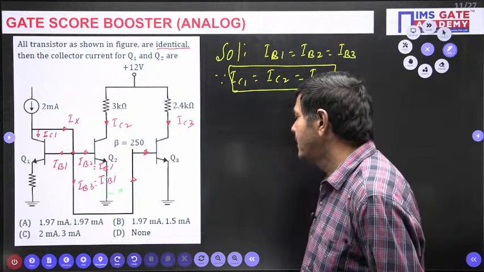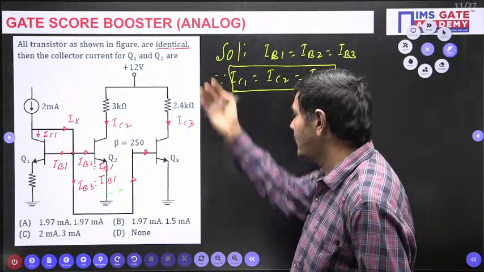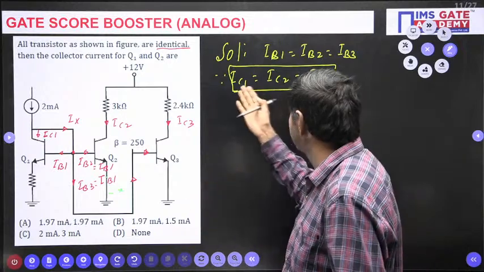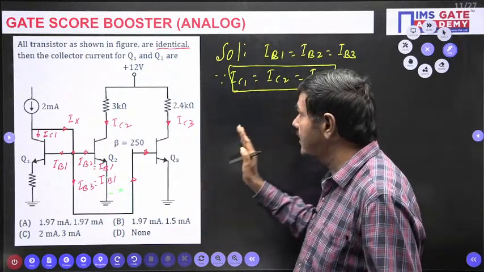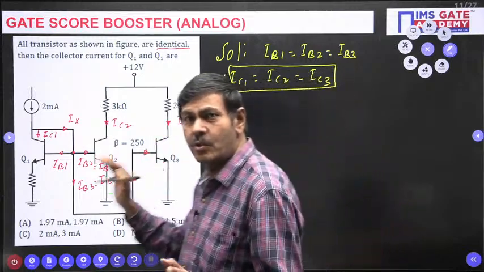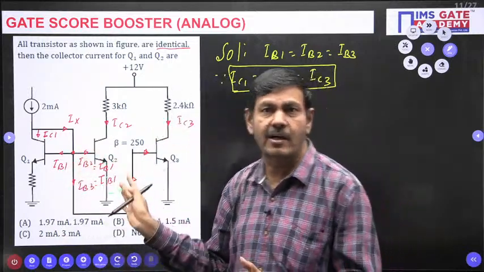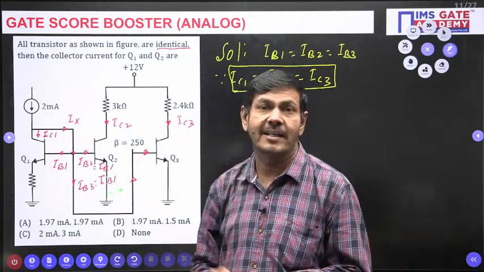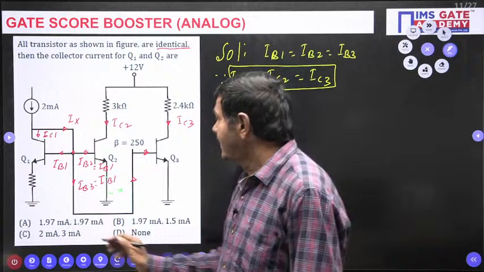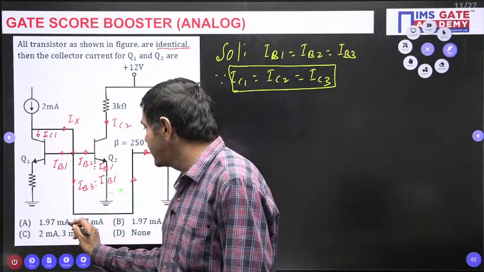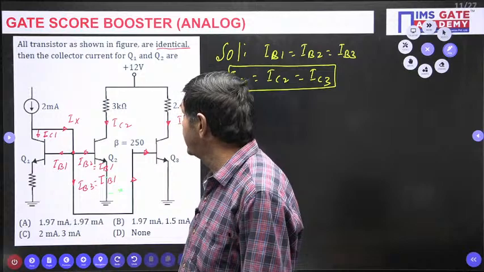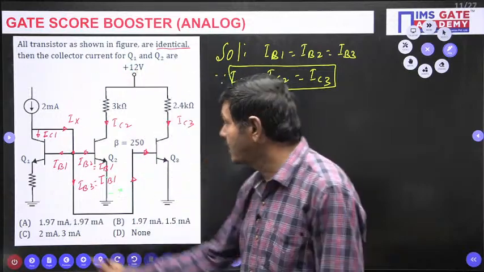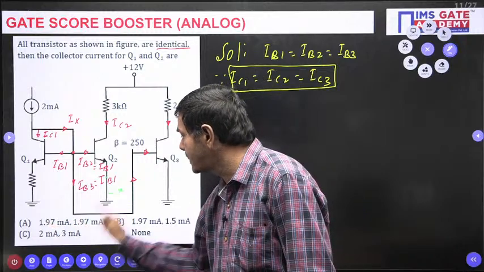The question is asking about Q1 and Q2 only. Here, whenever you find IC1 equal to IC2 equal to IC3, you can directly give the answer without doing the work. But I will do it anyhow to show how to solve the question. The options given are 1.97 milliamperes and 1.97 milliamperes for the collector currents of Q1 and Q2. Both currents are the same, IC1 equal to IC2.